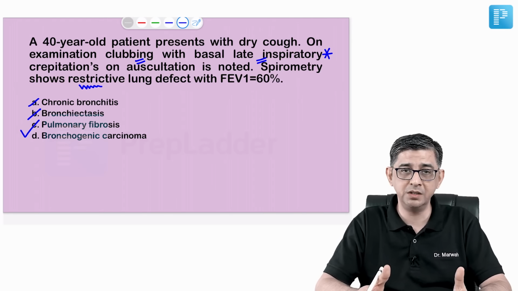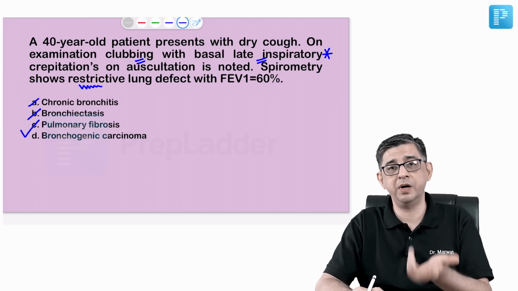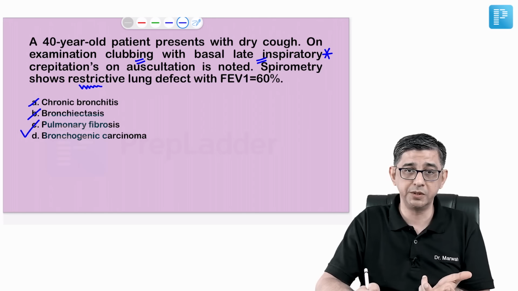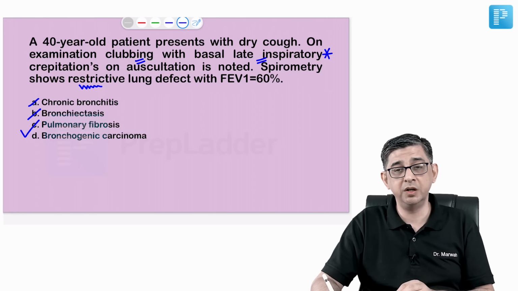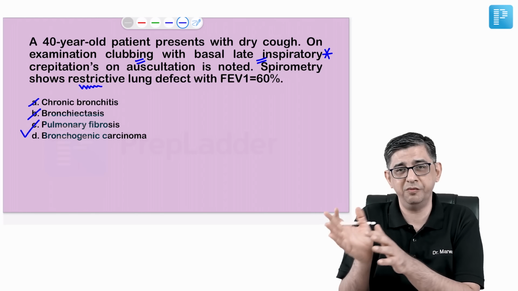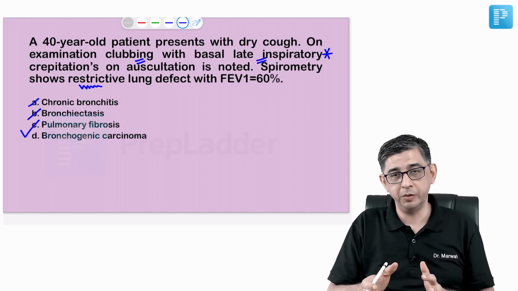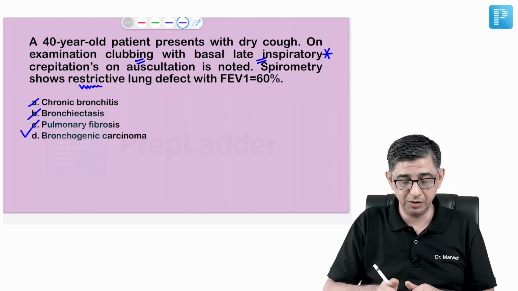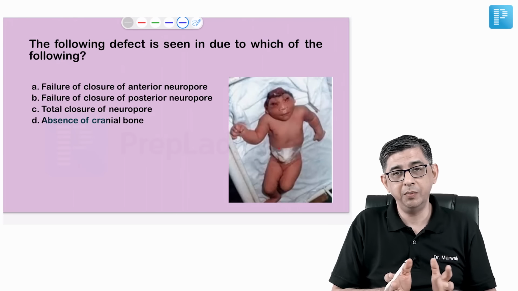As such, lung cancer does not produce any spirometric changes. Lung cancer will be a small mass somewhere in the lung. It can cause paraneoplastic manifestations, it can cause obstruction of the lung, maybe a segmental collapse. But to produce a florid reduction in FEV1 to the level of 60% and a restrictive lung disease developing due to lung cancer would be a little far-fetched as a theory or possibility. So pulmonary fibrosis should be given the first position in the differential diagnosis, and a CT chest of this person should subsequently be done.